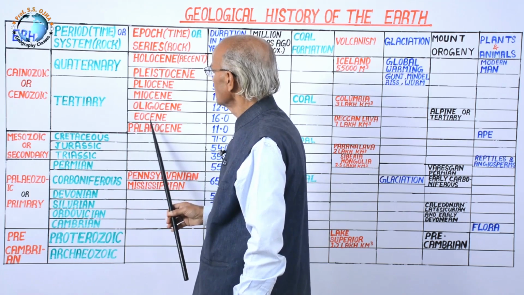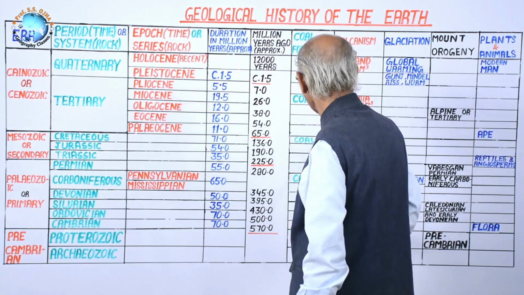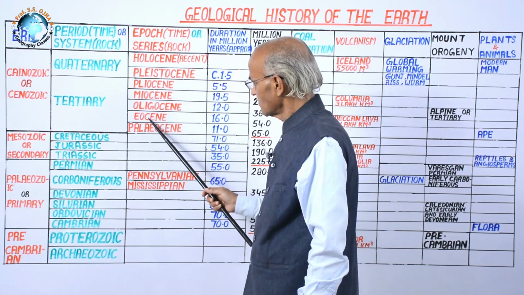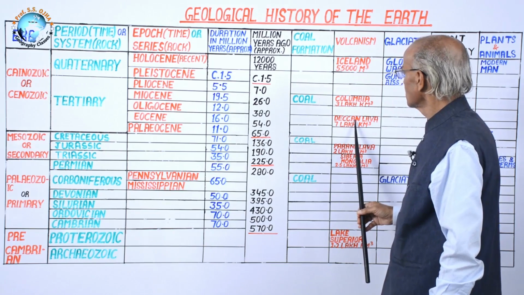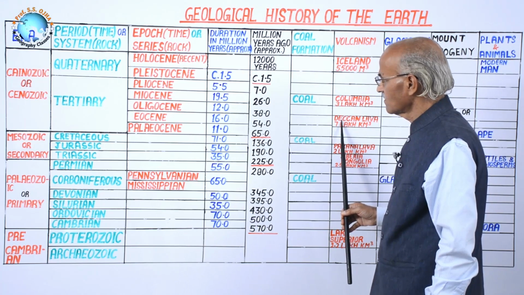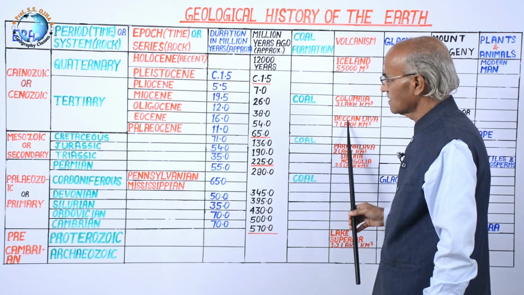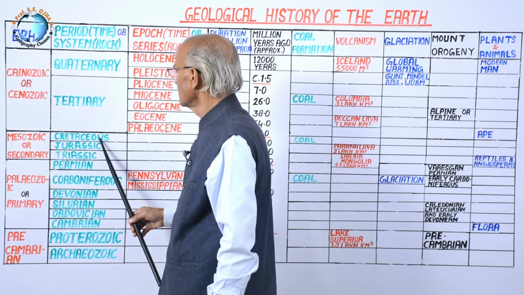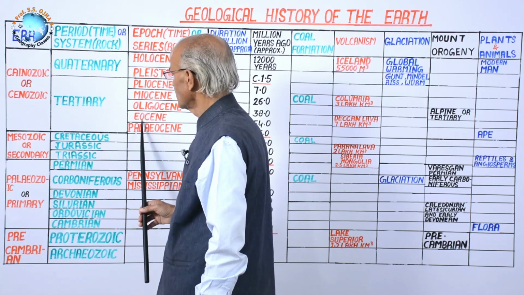In the Tertiary it is Eocene, and in Eocene there was a volcanic eruption, but this volcanic eruption was traced in the Deccan. Deccan means in India. In Maharashtra, Deccan lava erupted. But in some books it is written that in Maharashtra, in the Deccan, the lava was of the Cretaceous period. But in some books it is written that it is of the Eocene period.